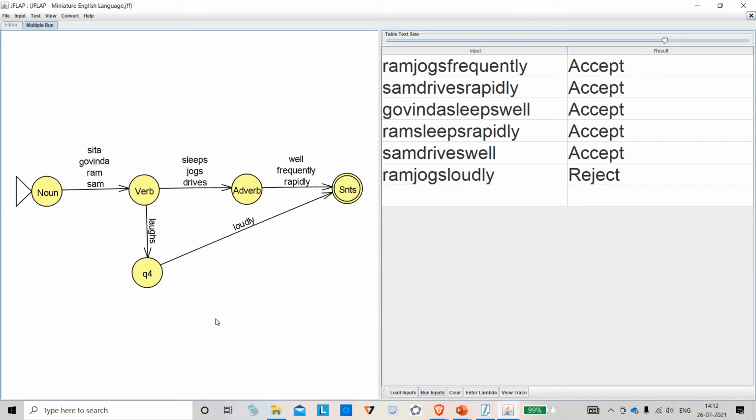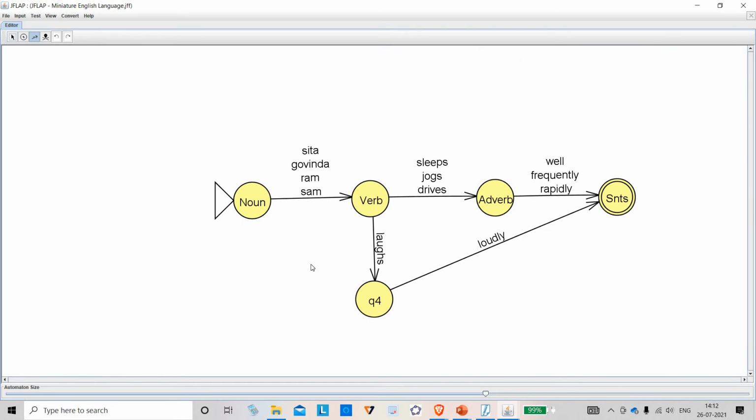Okay. So for that, this diagram gives me more grammar. This diagram gives grammar. Just to see, let us try to understand the grammar from the diagram. You need not write the grammar. It says noun can be replaced by Sita, Govinda, Ram, Sam. That is one grammar. Verb can be replaced by sleeps, jogs, drives. But if the verb is sleeps, jogs, drives, only well, frequently, rapidly can follow it. But if the verb is laughs, then only loudly can follow it. This is another grammar. So we are having more grammar now. I am getting more sentences now.